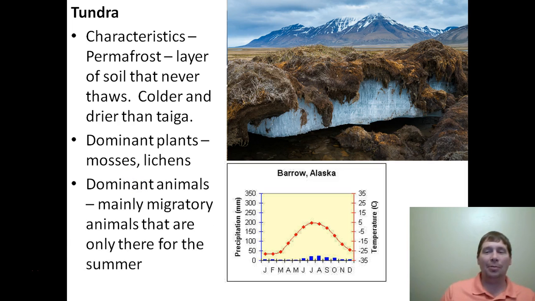And then the dominant animals: really not much stays in the tundra year-round. There's a few species of foxes and polar bears and so forth that can live there year-round, but most things that live in the tundra are things like snow geese and Canada geese. They show up there just for the summer, and then as soon as it starts to get cold, they get out of there because there's not going to be any food there during the winter to keep them alive. So there really isn't a lot of animals that live there. Caribou are a noted exception, because most of the things that live in the tundra, as soon as it gets cold, they migrate out of there.